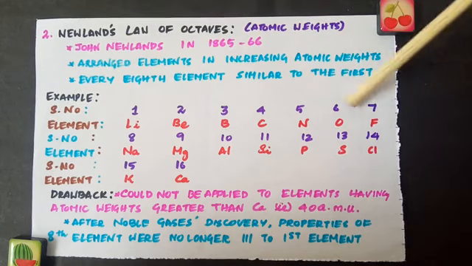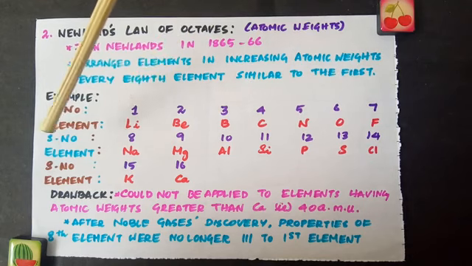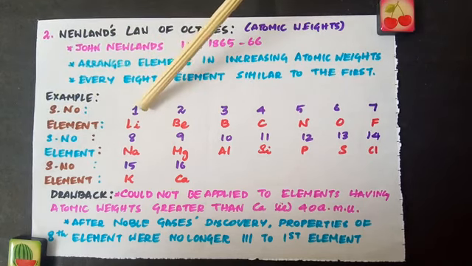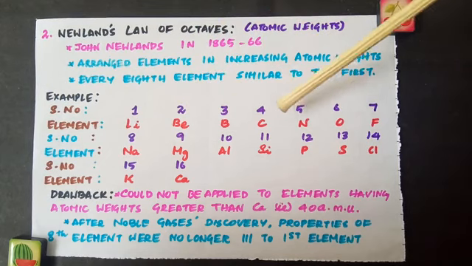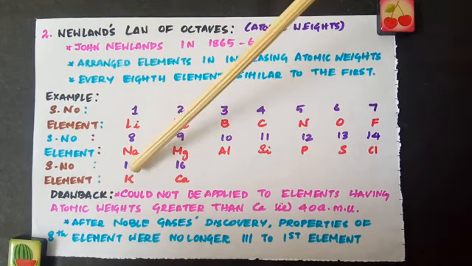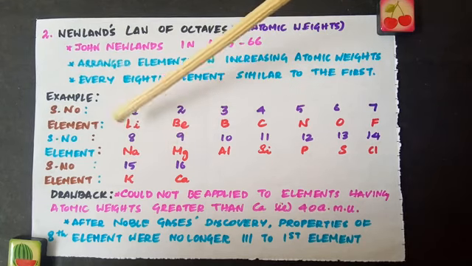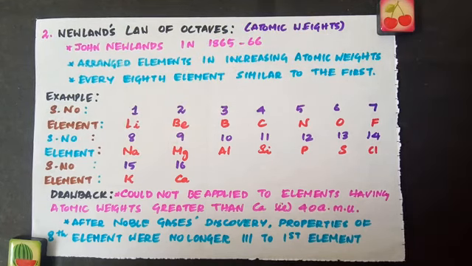This is the serial number. This is not atomic weight or number. This is the serial number. This is the element. See, first element, second element, third, fourth, fifth, sixth, seventh element, and this is the 8th element. So the first element and the 8th element have similar properties.